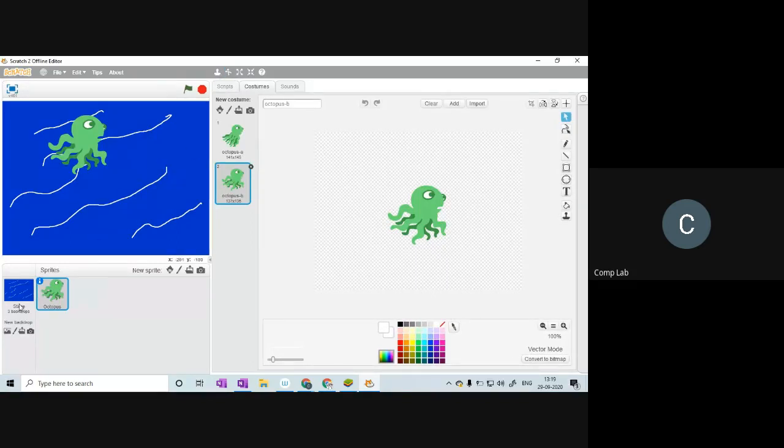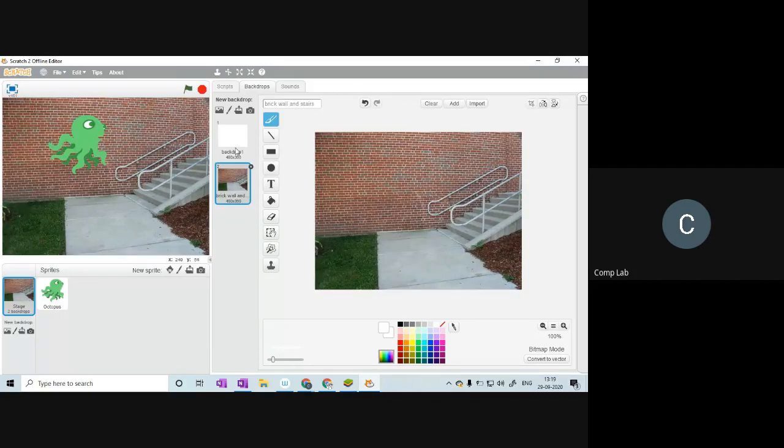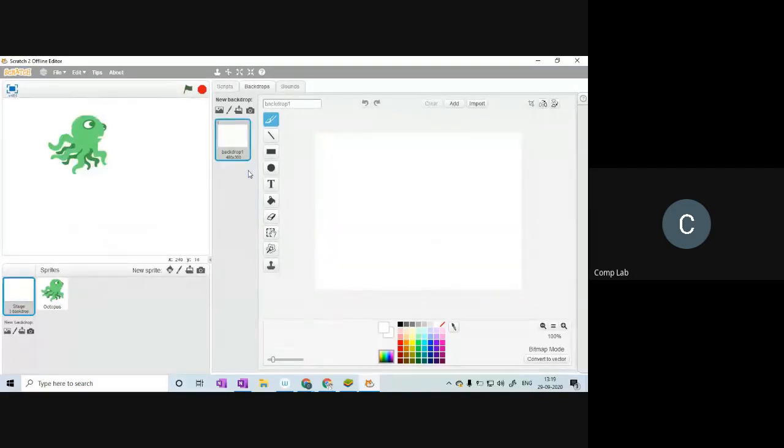If you want to delete the backdrop, what you need to do is click on the backdrop right here. Okay. Once you do that, you can see all the backdrops you have applied here. If you want to delete any backdrop, just click on this close button right here. Right. So once again, if you want to delete the backdrop or sprite, just click on any one and go to the appropriate panel like backdrops or sprites and click on this close button. All right, very simple. So it's all drag and drop.